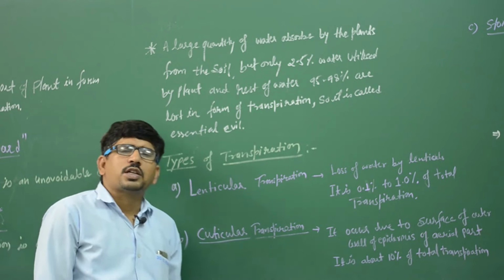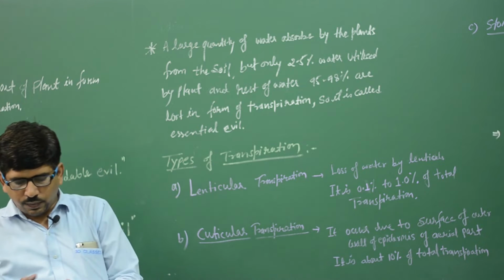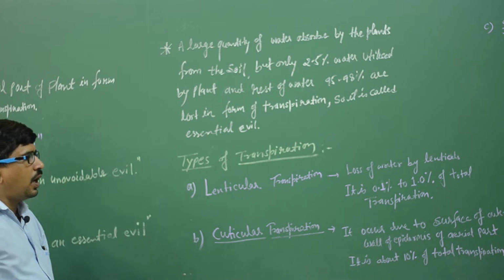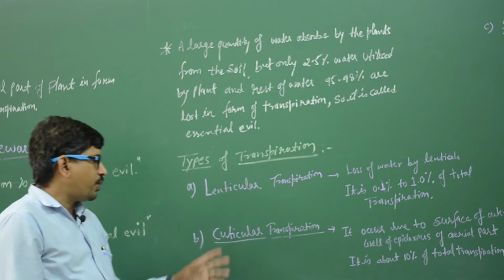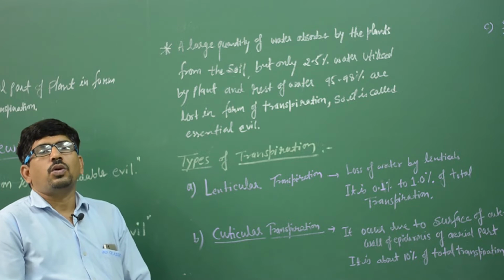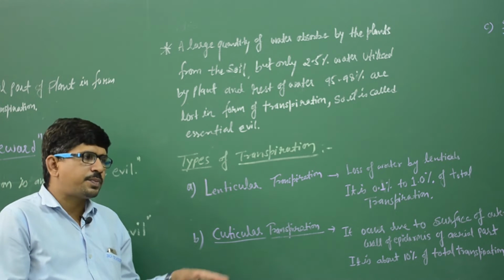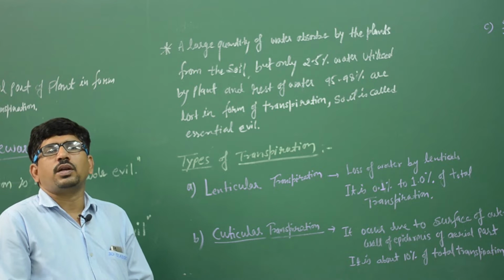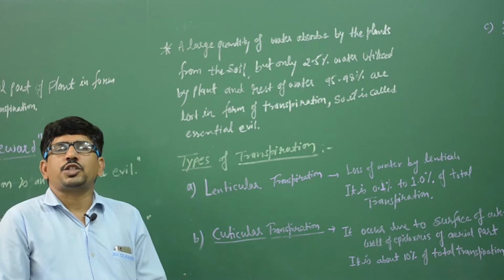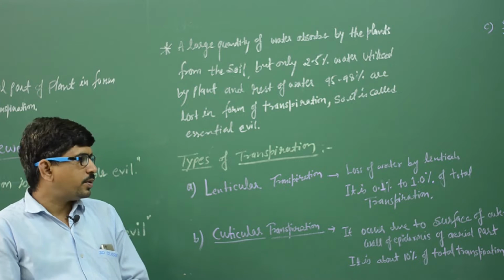Next, the types of transpiration. What are the types of transpiration? The aerial parts of the plant contain lenticels, cuticular parts and stomatal parts, so transpiration occurs through these parts. On the basis of the vapor-releasing part, transpiration may be of three types.